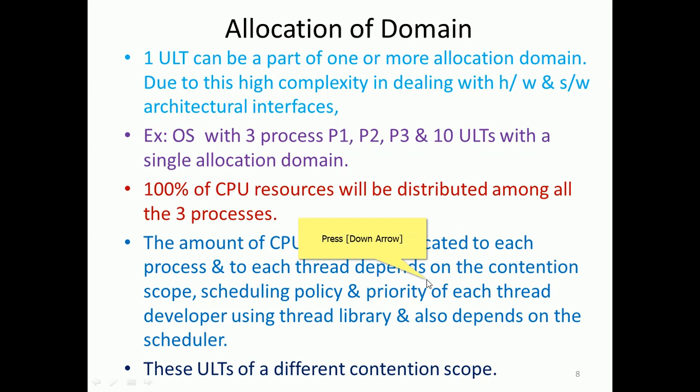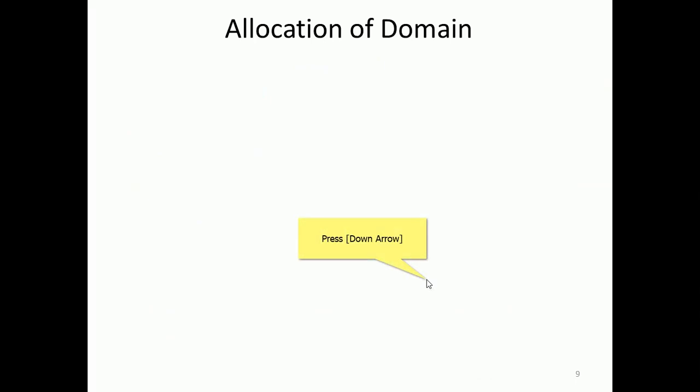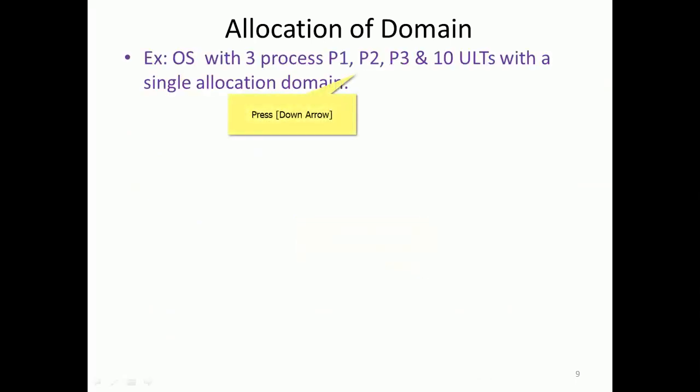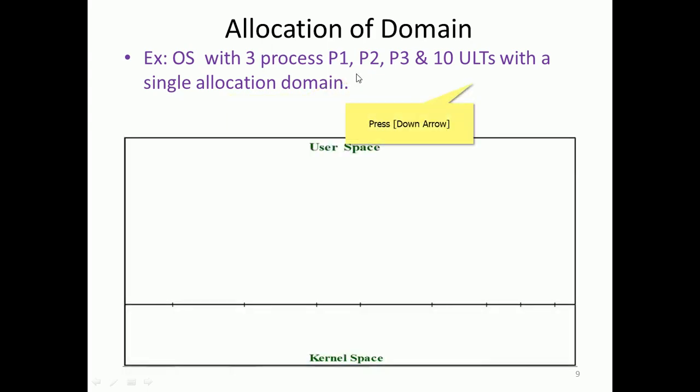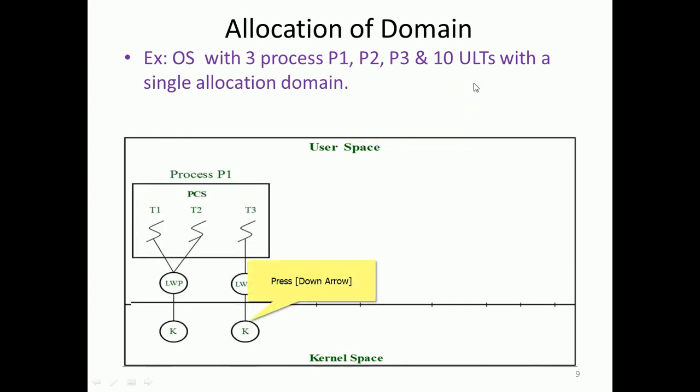So these ULTs have different contention scopes. For example, we have 3 processes and 10 ULTs. You can see here the kernel space and user space. P1, P2, P3, those 3 processes, and 10 ULTs. Process 1 has 3 threads, T1, T2, T3, and we have a lightweight process, with a kernel thread corresponding to it. That is PCS, process contention scope, for process P1.